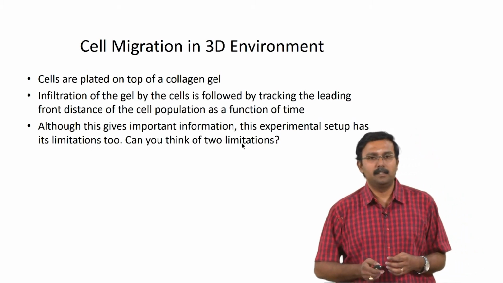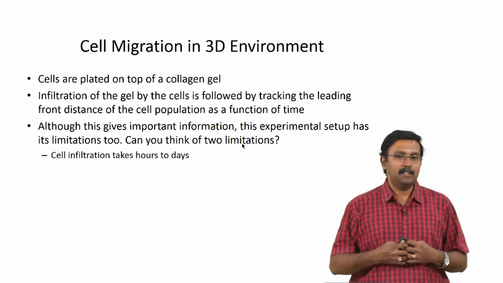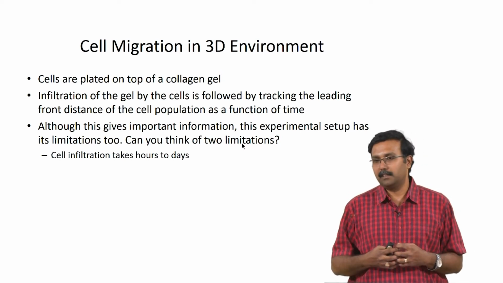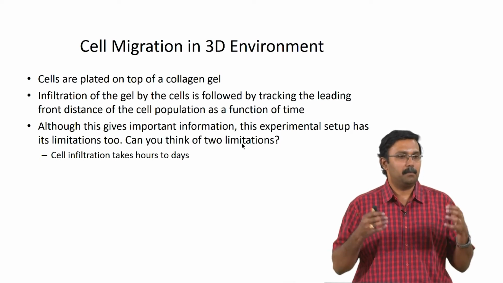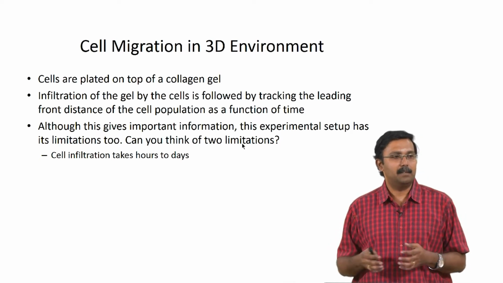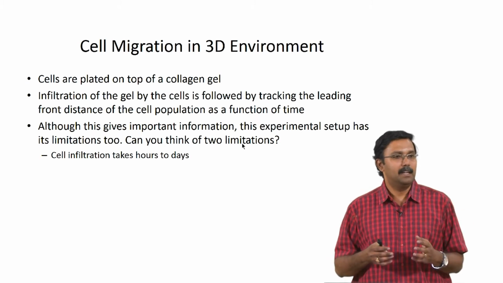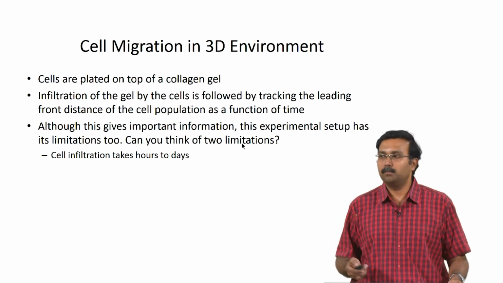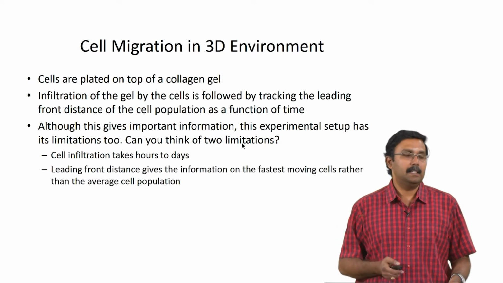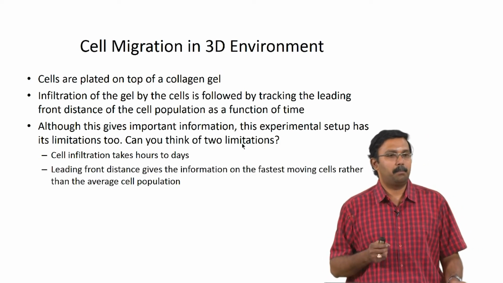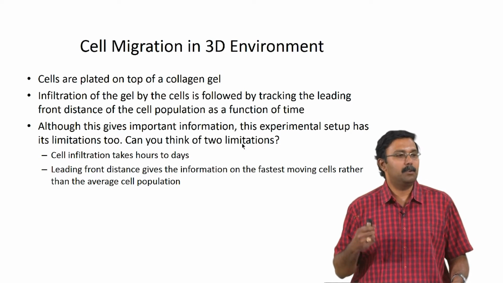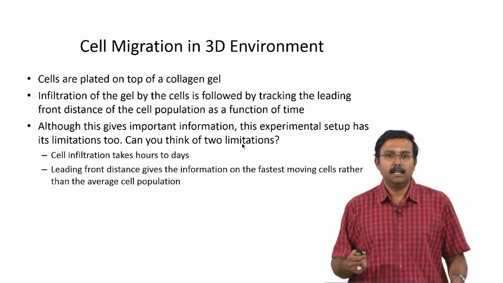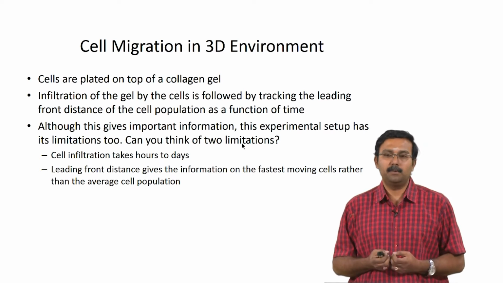Okay, so I will tell you. One thing is it actually is a very long process. It can take days for it to infiltrate, and monitoring it and maintaining the correct environment, making sure the cells do not die, are all quite big challenges when it comes to performing these experiments. And the other issue is more of a proper design problem, which is the leading front distance only gives information about the fastest moving cell. It is not the average cell population which you are looking at.